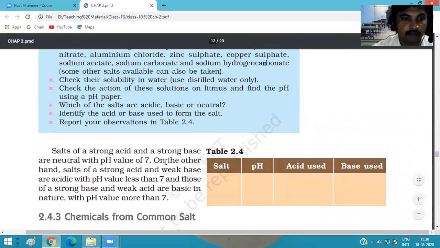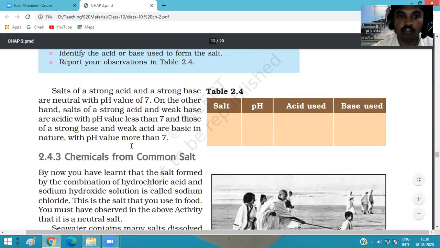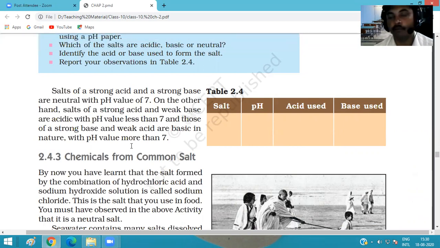Okay, so normally the standard pH for a salt is 7. It means neutral pH. But on the basis of their substances, it shows acidic nature in some cases, and in some cases it shows basic. Okay, normally it shows neutral nature in pH.